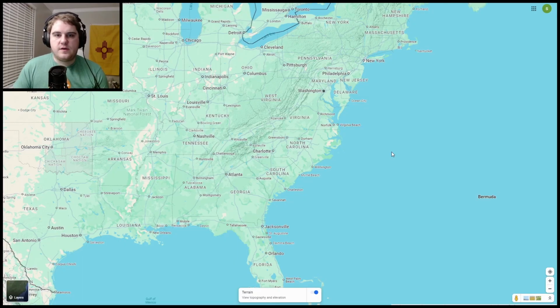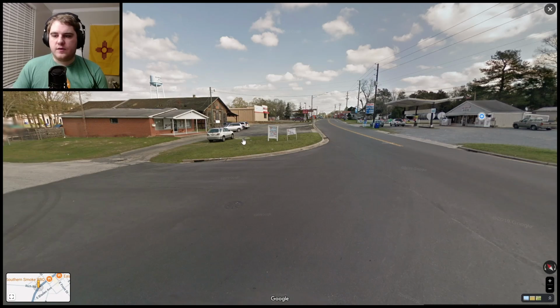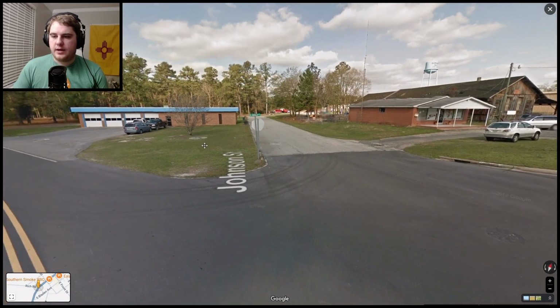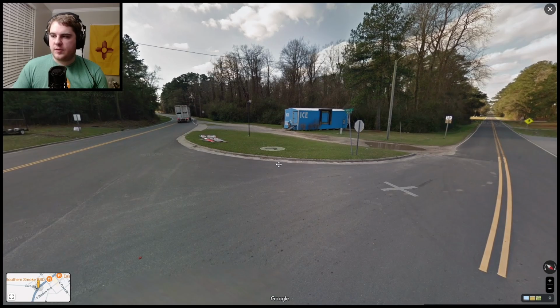On to the East Coast now, which for the purposes of this section is going to be everything from southern Georgia all the way up to and including New Jersey. Because of the lack of terrain, this is unfortunately another region that kind of all just looks the same. This is eastern North Carolina, and it kind of just looks like the South again, even though it's not really as southern as some other locations.